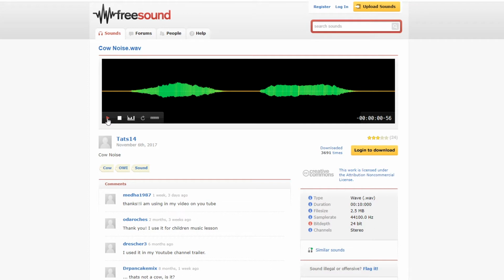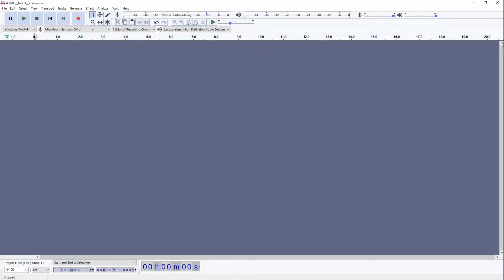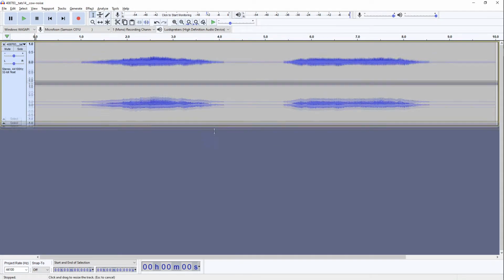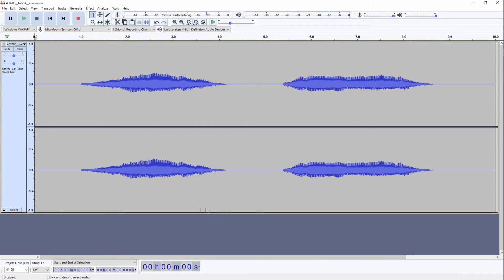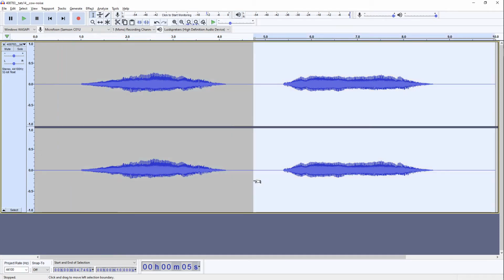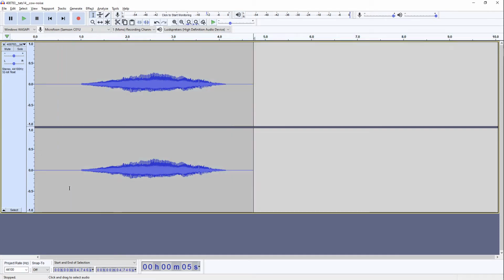Okay, now we will just import this sample in Audacity and we'll get started right there. Alright, let me import the sample itself. Now, I am actually only interested in the first part of this sound effect here. Now, with any sound from Freesound that I download, I always apply noise reduction.